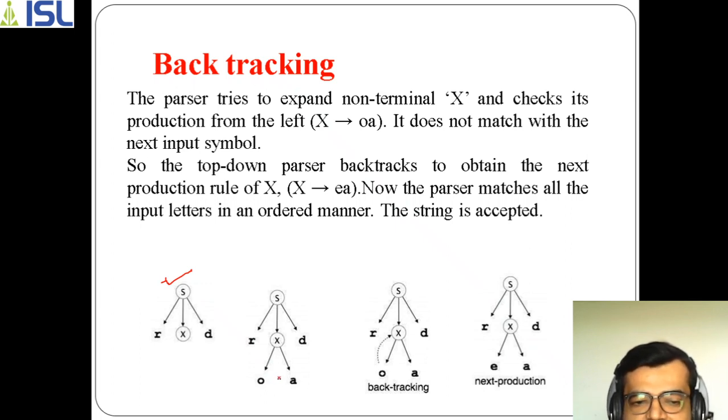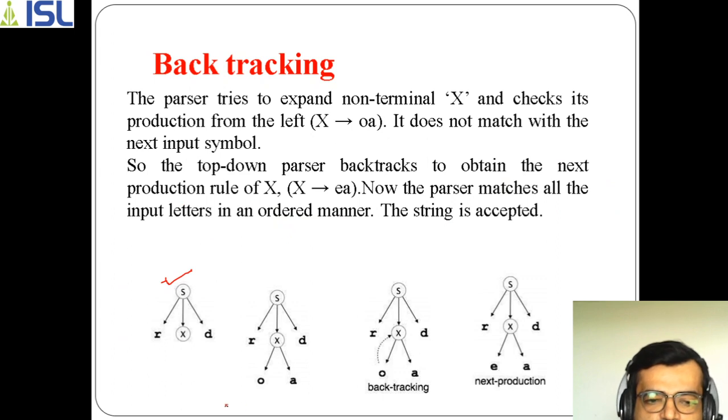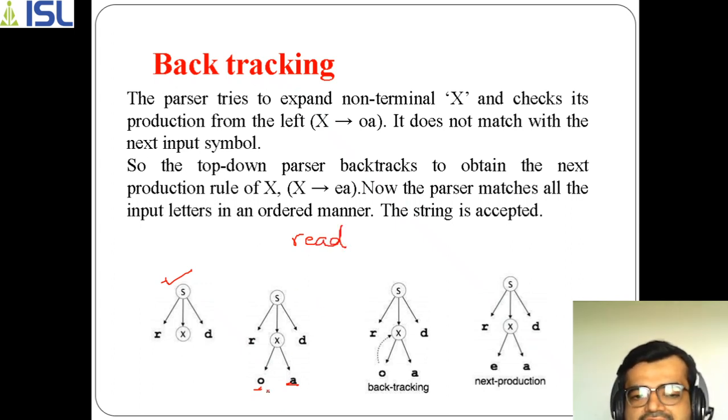So what is the left side? The first one is OA. You can refer to this. The first option is OA, so here it goes with OA. But you will not get the desired string, because we need "read", not "road". So here it doesn't satisfy, and then backtracking is performed.